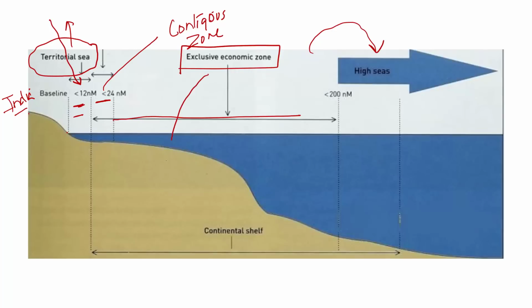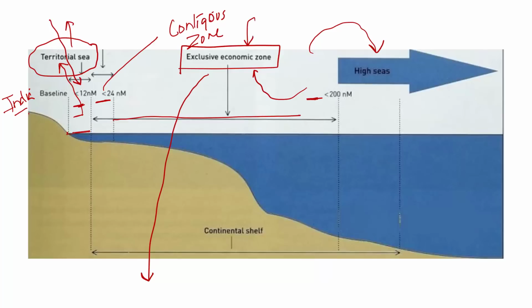Now, what is the benefit of this exclusive economic zone? For example, from the baseline of India till 12 nautical miles, this is the territorial water of India. But after that, up to 200 nautical miles, this is the exclusive economic zone of India. That means India has the exclusive right to exploit the marine resources found in this exclusive economic zone.